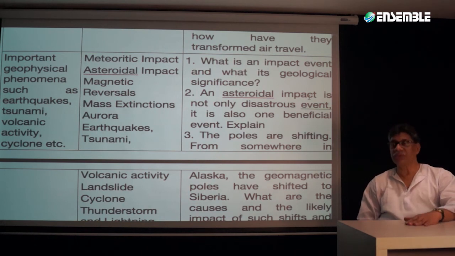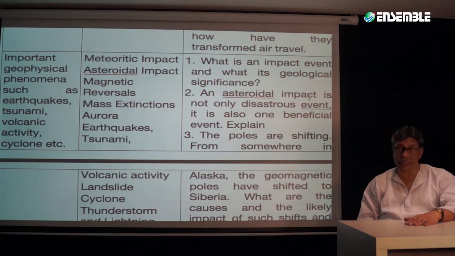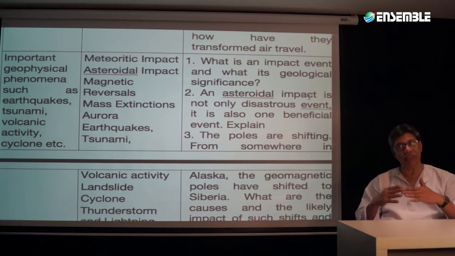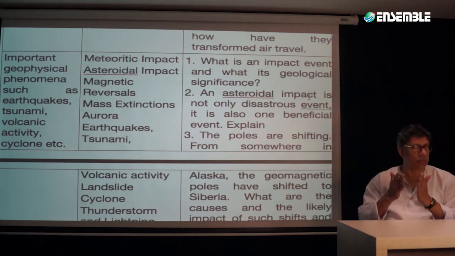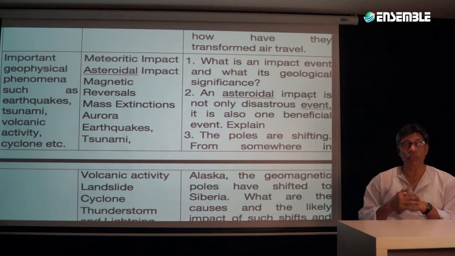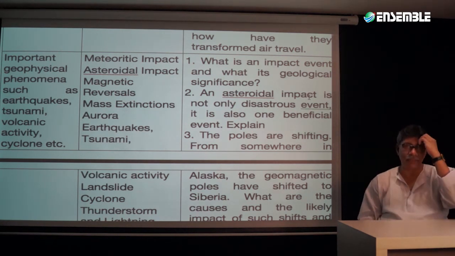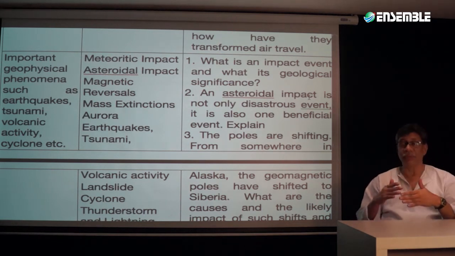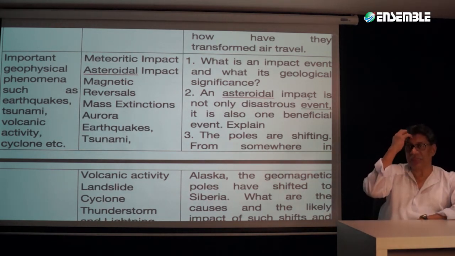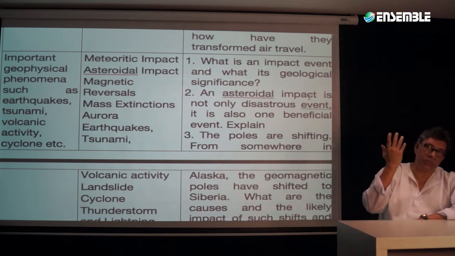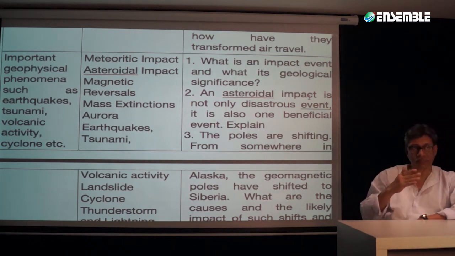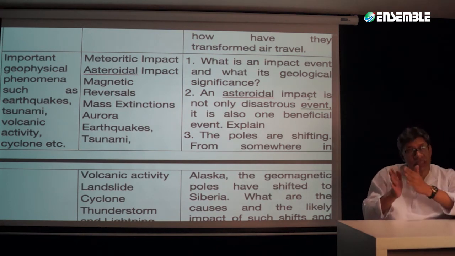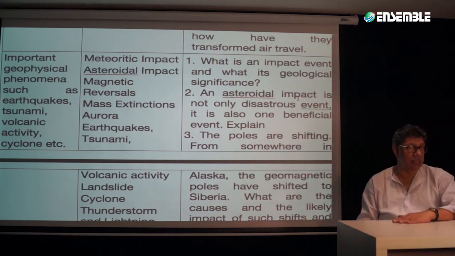Now that brings us to the fourth section, that is important geophysical phenomena such as earthquakes, tsunamis, volcanic activity, cyclones, etc. All in all, this is one section that you must do. And why must you do this section? Because once having done that, it will help you everywhere. It will help you in optionals, it will help you in disaster management. And in any case, you have to deal with this topic as part of disaster management.